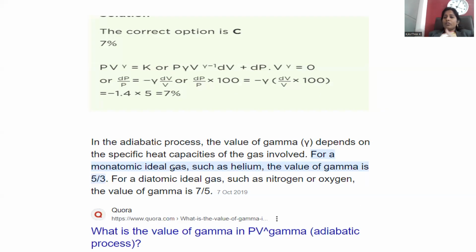Here one more important thing we have to understand is the gamma value in the case of an adiabatic process. The gamma value purely depends upon the atomicity of the elements. For monoatomic gases, like helium, a noble gas, the gamma value is taken as 5/3. For diatomic molecules like nitrogen and oxygen, the value taken is 7/5. So 5/3 gives 1.6, and 7/5 gives the gamma value 1.4.